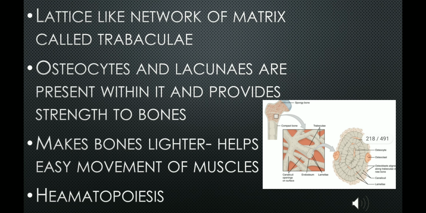So the lattice-like network of matrix of a spongy bone is called the trabeculae, and within that are the osteocytes and the lacunae. It may appear to be a random network, but it provides overall strength to the bone. The spaces of the trabecular network balance the dense compact bone and make it lighter, and thus help in the easy movement of the muscles. The spaces of the trabeculae are filled with bone marrow, which helps in the production of blood cells. And this is the last section of the skeletal system.